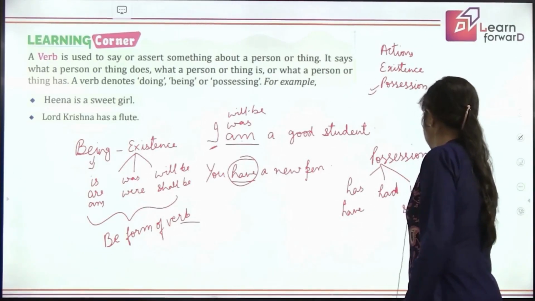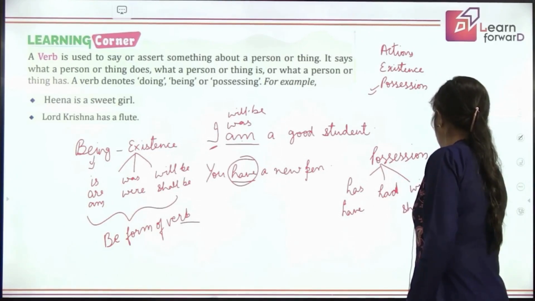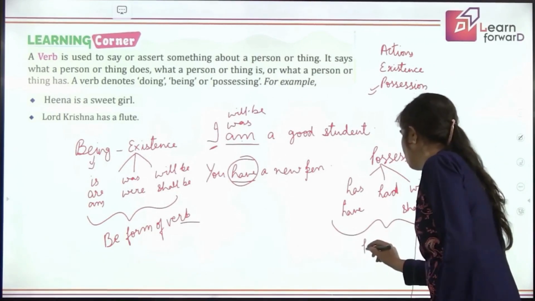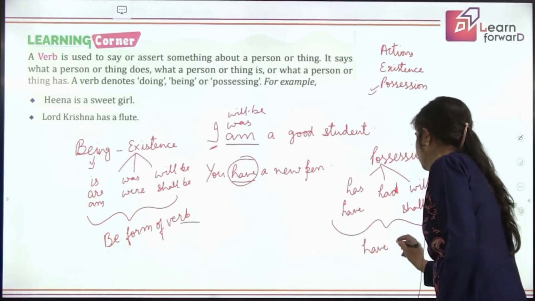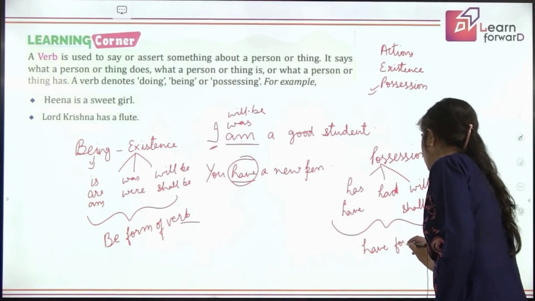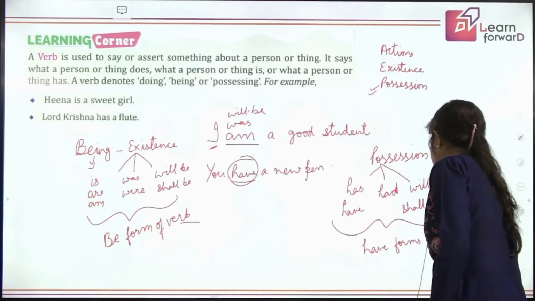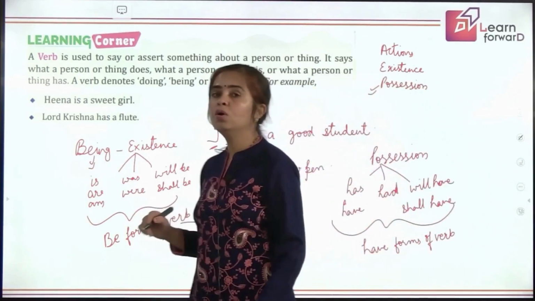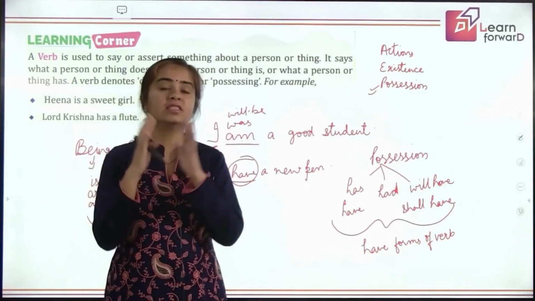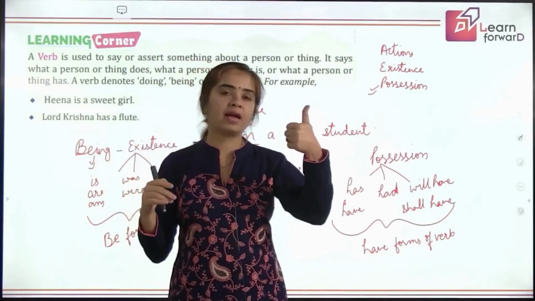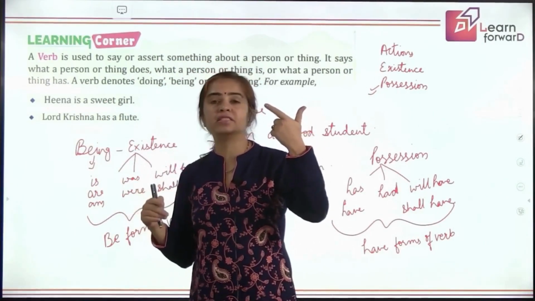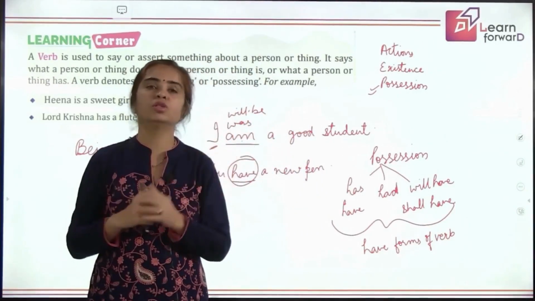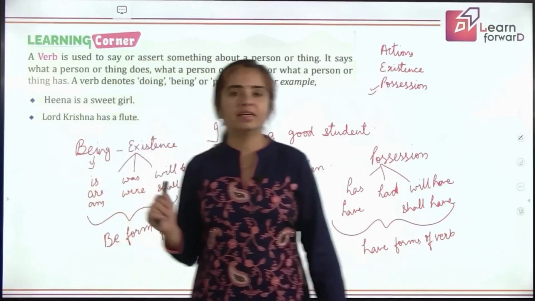Will have, shall have. All these are called the have form, not the has form. The root form is have. Have forms of verb. Is that okay? So now your definition of verb is widened. It includes your actions, it includes the state of existence, state of being, and it also includes the words showing possession. Is that clear to all of you?